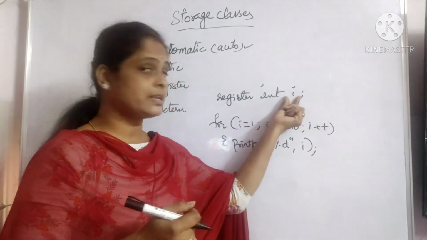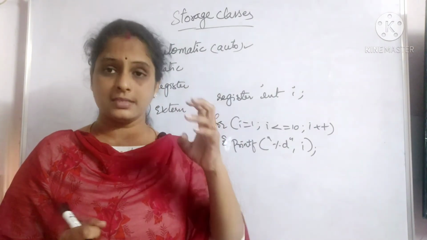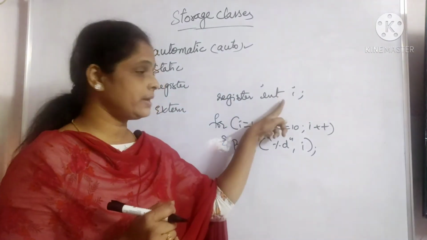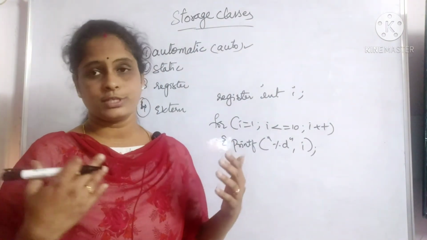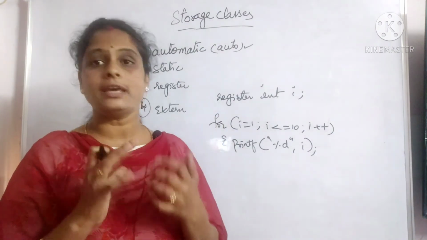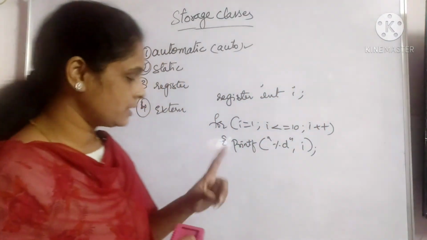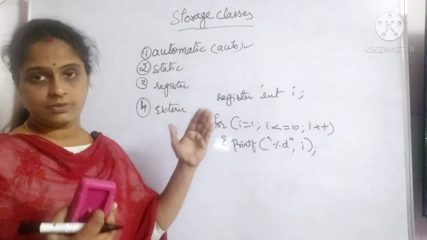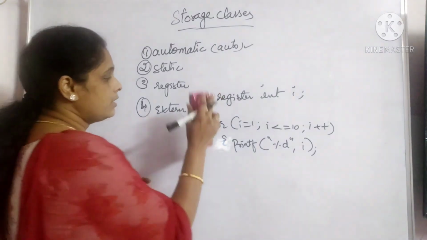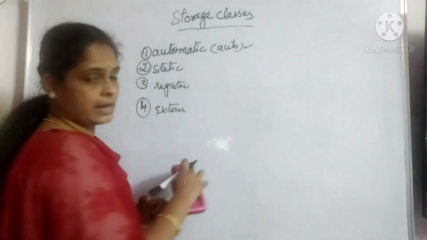Then the variable i will be stored inside the CPU register, and such variables can be accessed faster again and again with good speed, so that the time delay won't be there. These variables have a scope within the block, and their lifetime is also till the block ends. Their default value will be garbage.